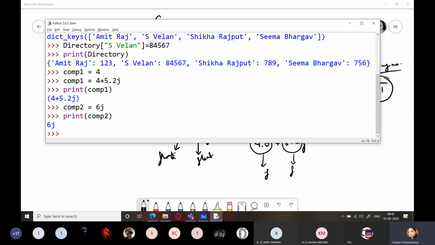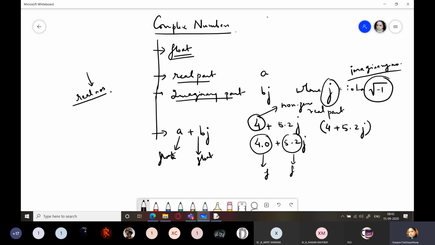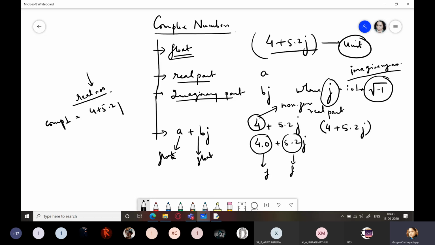Why enclosed within brackets? So that it is clear to us that we are referring to one data item which is of complex data type, and not different or separate values. 4 plus 5.2j should be considered as a unit. It will always go together, right? If I have to add two complex numbers, suppose here I have comp1 which is equal to 4 plus 5.2j, and I have comp2 which is equal to 3.2 plus 6j. How will they be added?